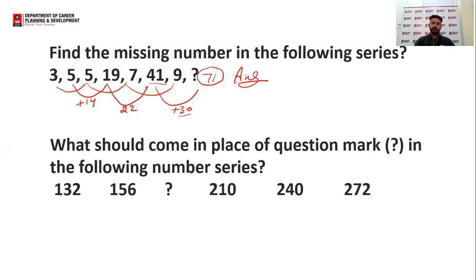So 71 will be the next number of this series. Now, what should come in place of the question mark in the following number series? As we have discussed, 132 is 11 into 12, 12 into 13, means multiplication of consecutive numbers. So the required number should be 13 into 14.